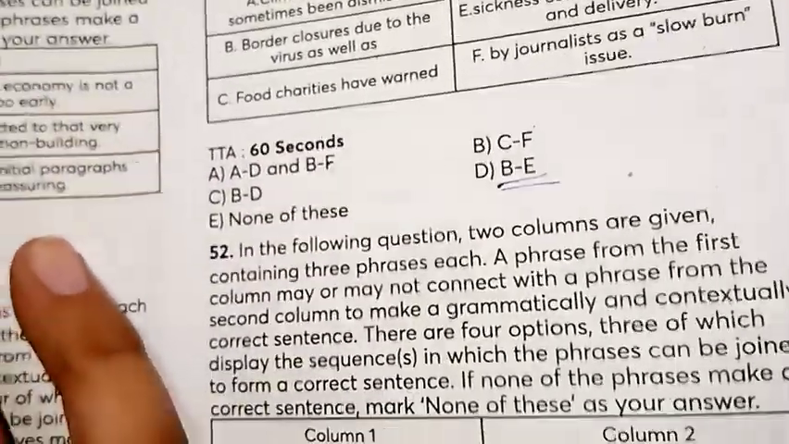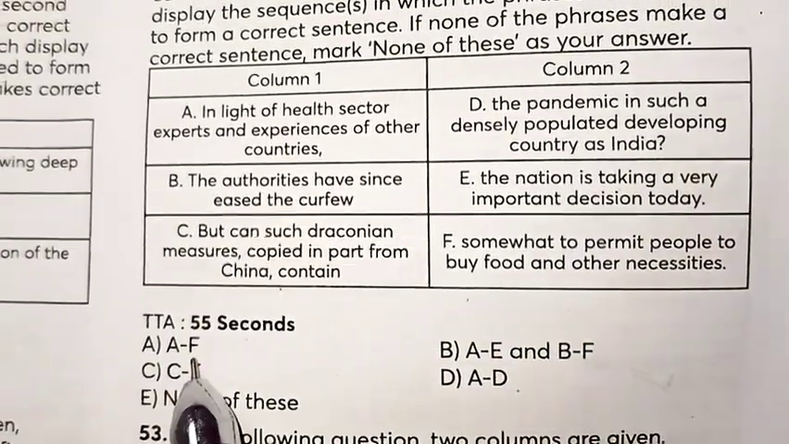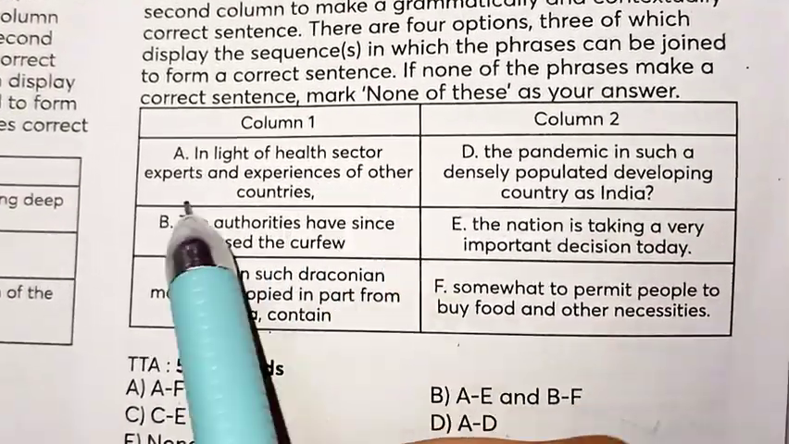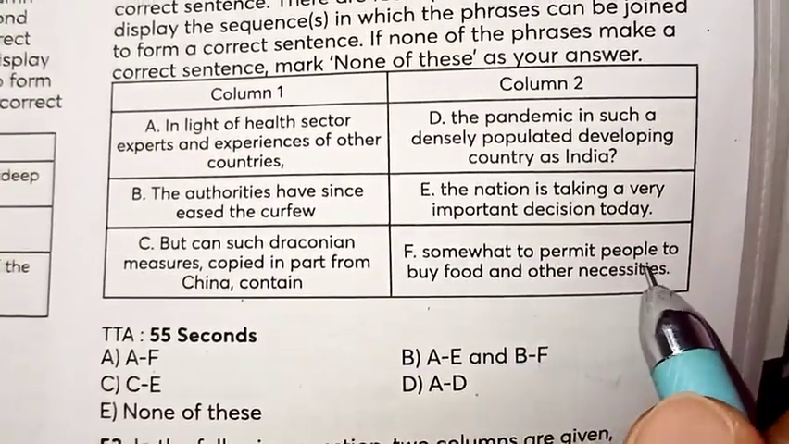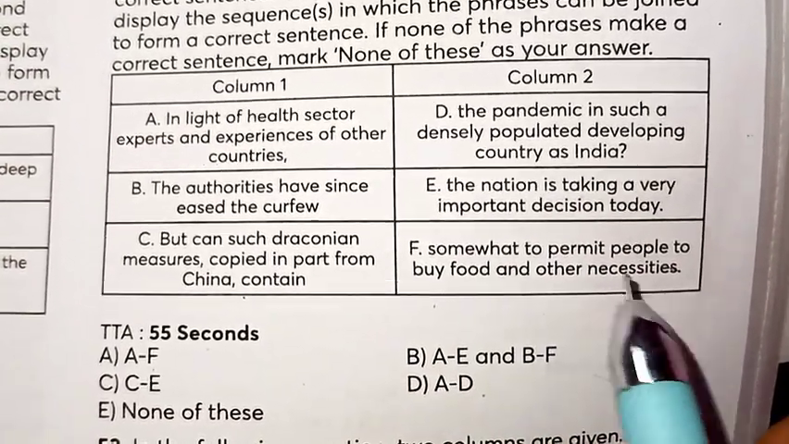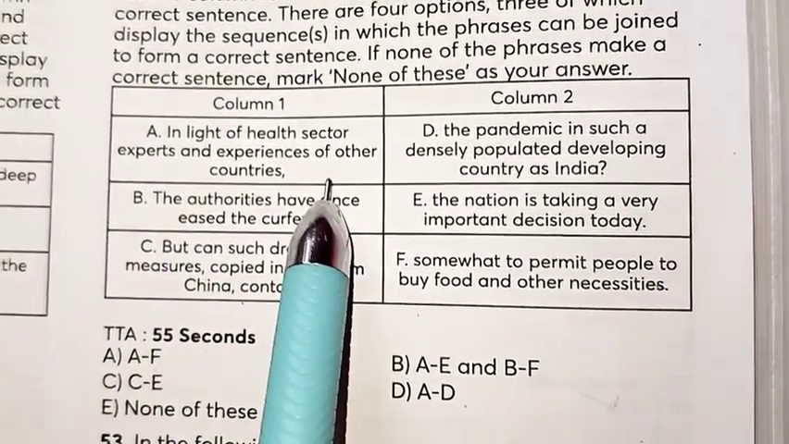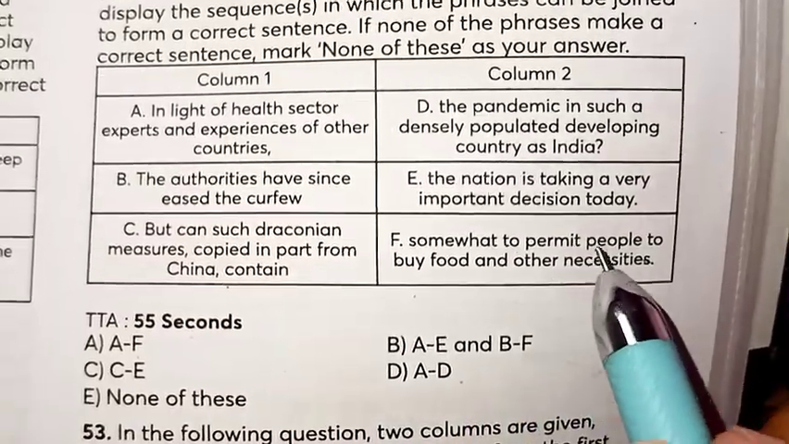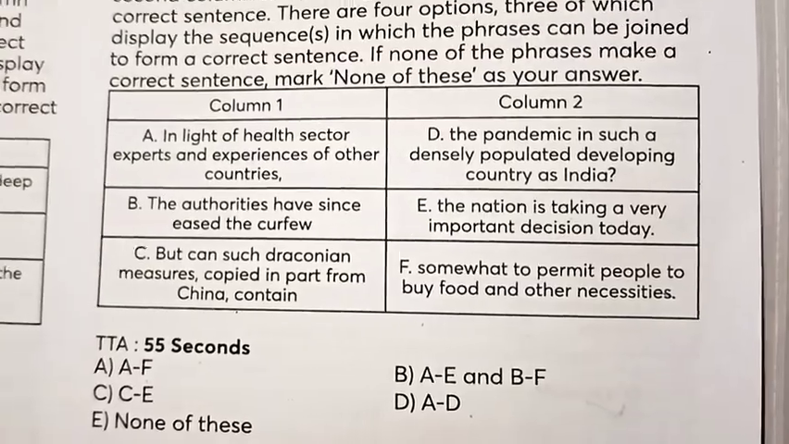We will solve one more questions to make you understand in a better way. First of all, there is A and F. In the light of health sector experts and experiences of other countries, somewhat to permit people to buy food and other necessities. So first of all, the health sector experts and experiences of other countries, like who are they to permit the people to buy food and other necessities? Okay, it is not making any sense.